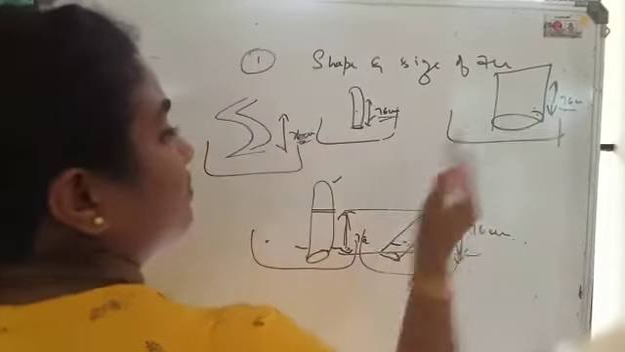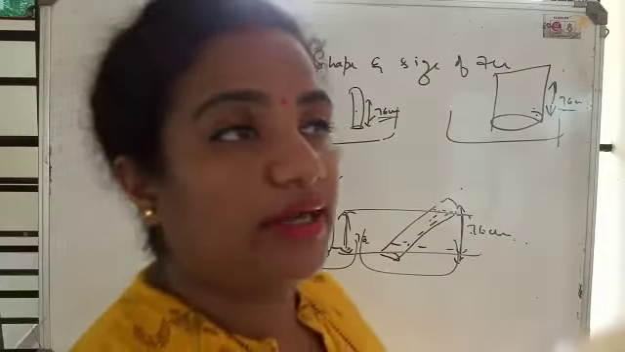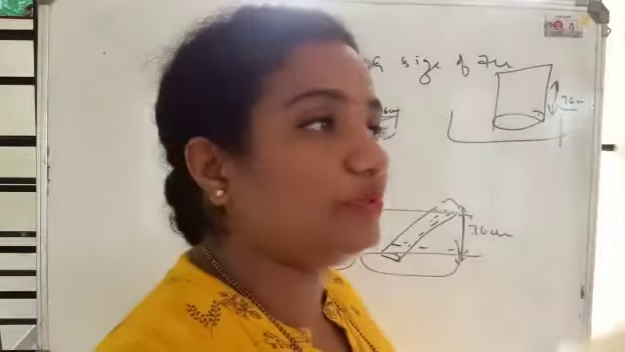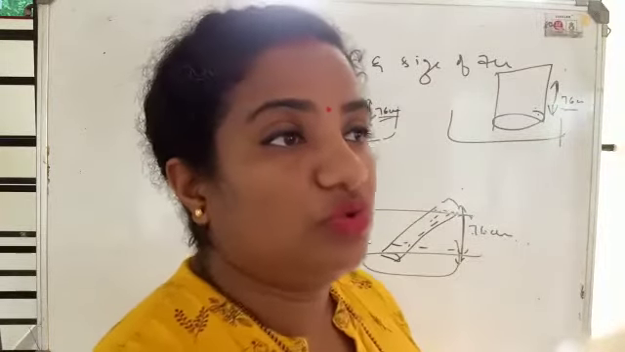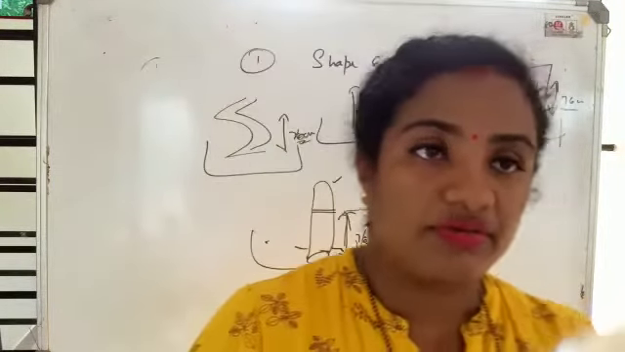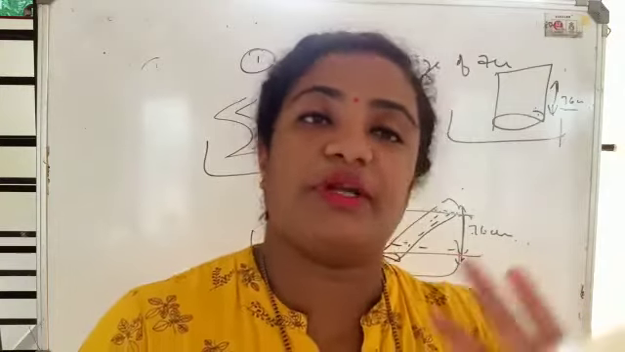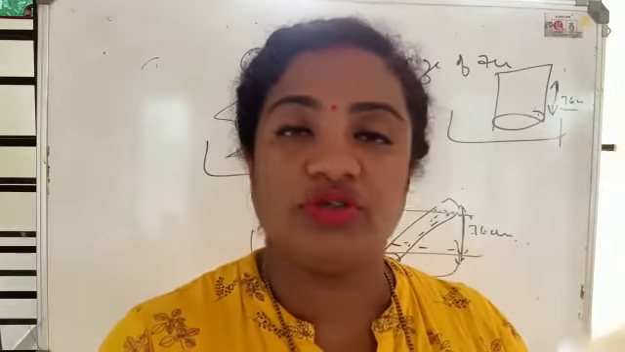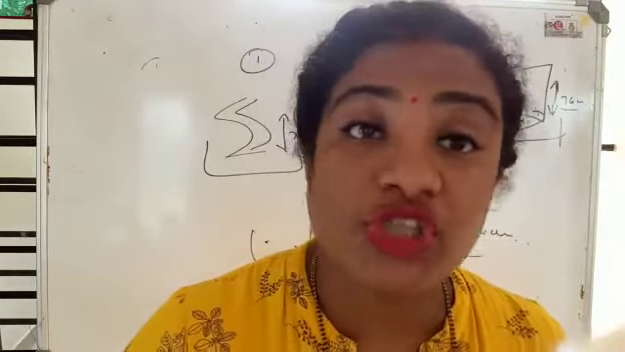The shape may be different, the size may be different, but the pressure value experienced will be the same. So these are the factors on which atmospheric pressure is dependent, and two others on which the atmospheric pressure is not dependent.